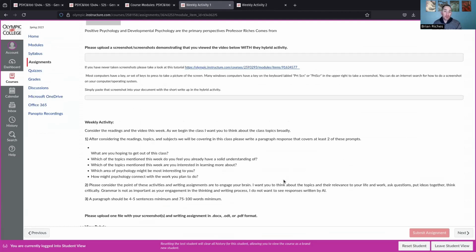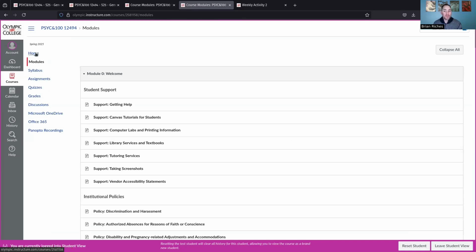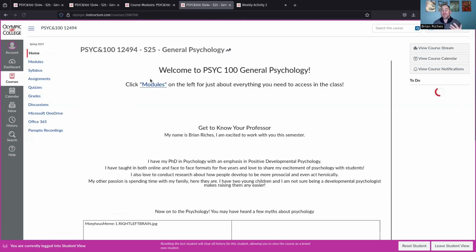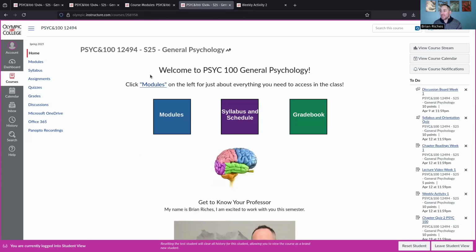If you already knew how to use Canvas, much of this spiel was probably pretty useless for you, but hopefully you feel a little more confident and comfortable getting into Canvas. Again, the modules are probably the most useful thing for you. Use modules rather than just relying on the calendar. Sometimes you might miss things depending on how it's pushing things to you in your calendar.